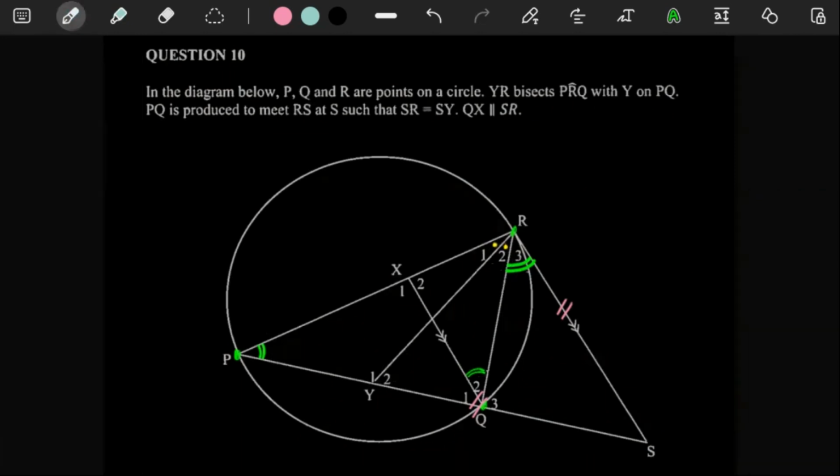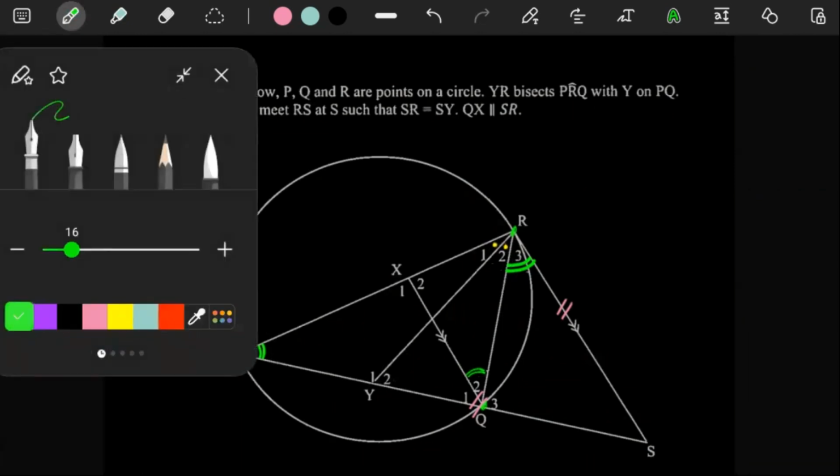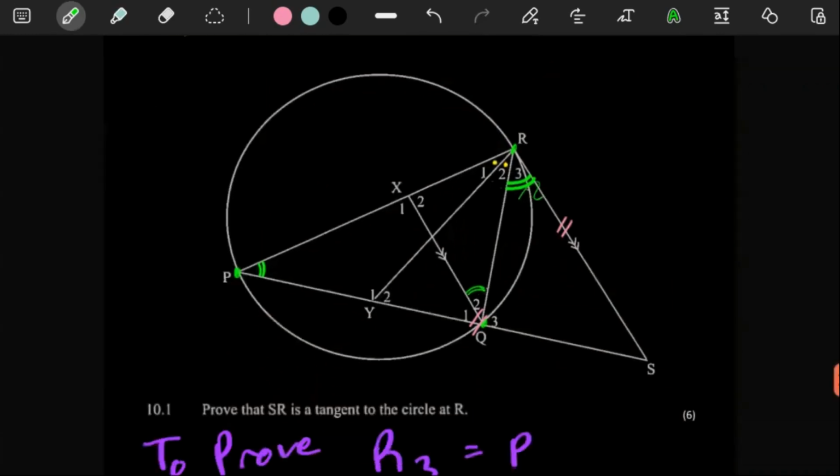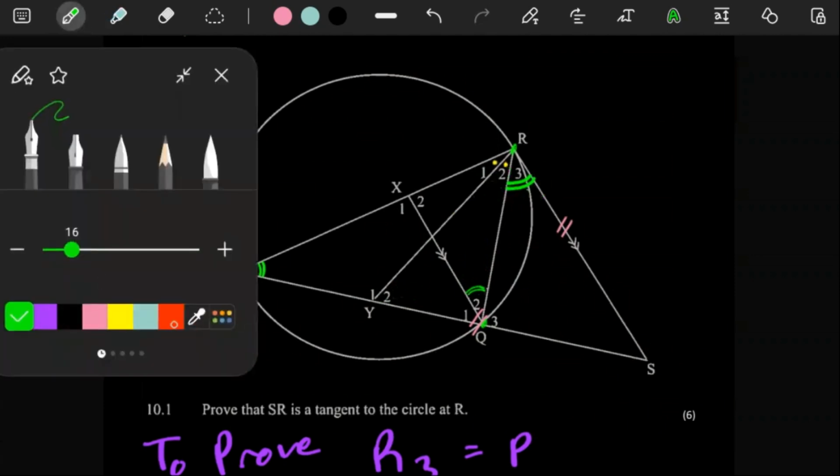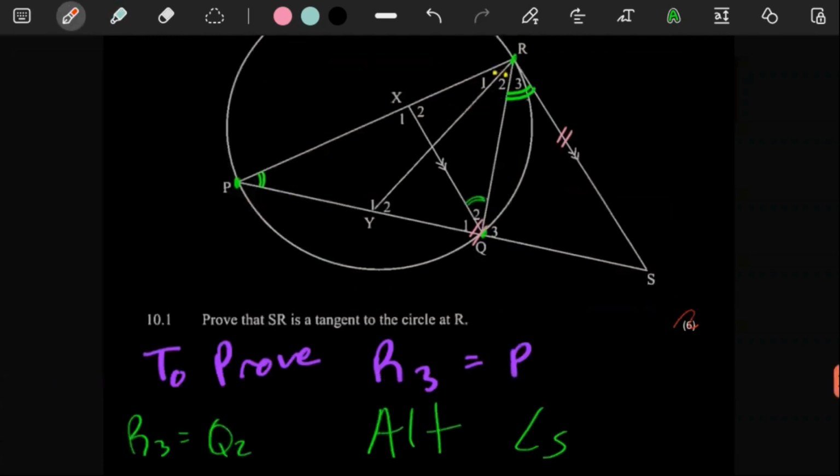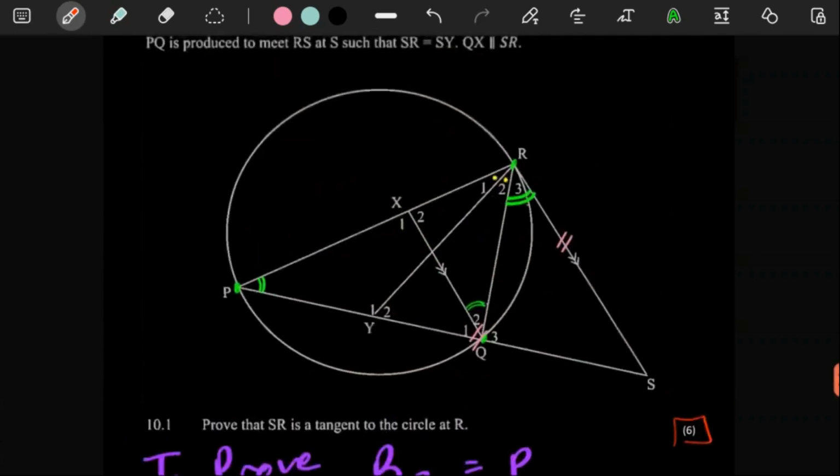Labeling this may help us, because if we label this x, then this is going to be equal to x. And then we can label this whole thing here y. Let me not try and make this complicated. Let's just keep it simple. How many marks is this? It's a 6-mark question. So yeah, we have to think strategically.